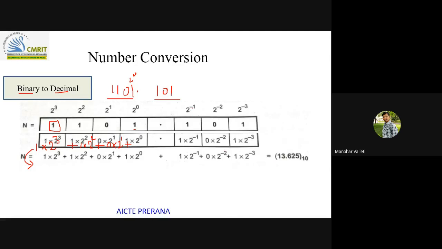For the fraction, the positional values are 2 power minus 1, 2 power minus 2, 2 power minus 3. So finally, if you do the calculations, you will get a result of 13.625. This was taken from Basic Electronics by U.A. Bakshi.